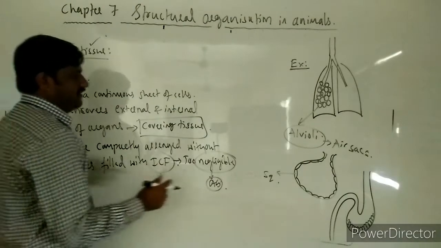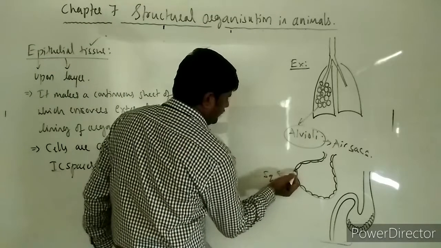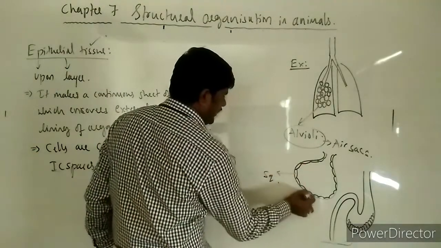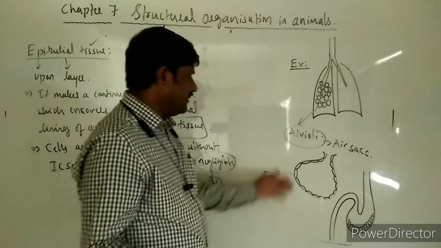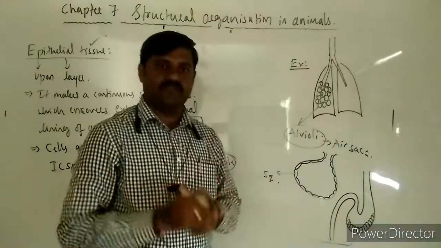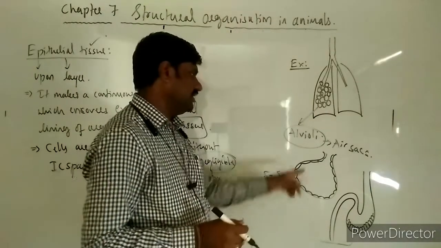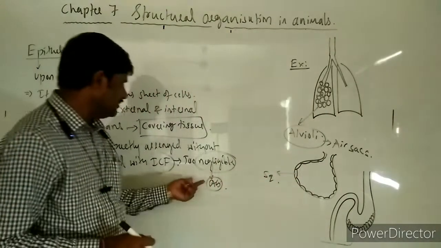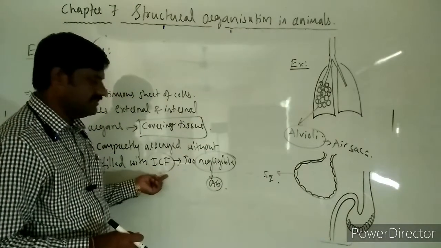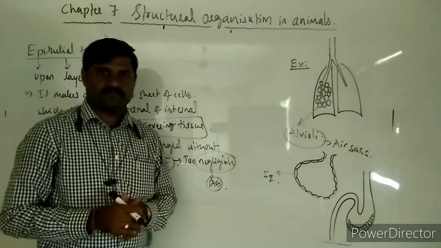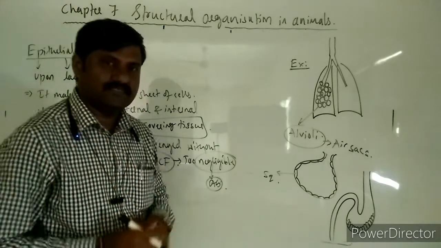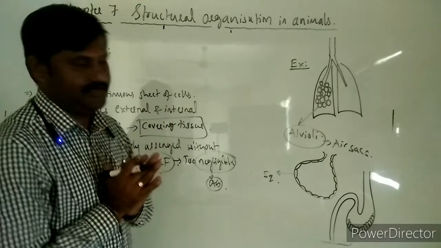Say for example, here the cells are here and there is no space in between the cells. Where is the space? No space. If there is no space, then there is no fluid at all in between the cells. So that is why there is no intercellular space and no intercellular fluid in all these cells. The point to be noted over here.